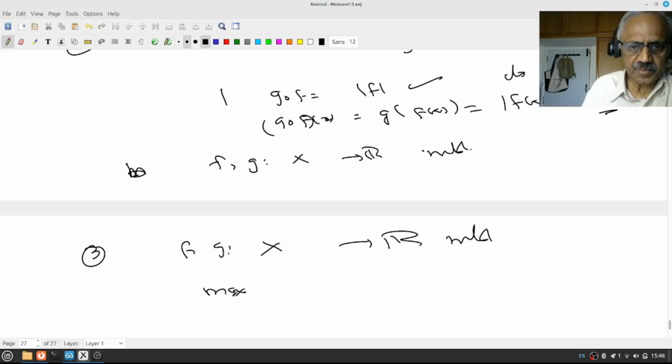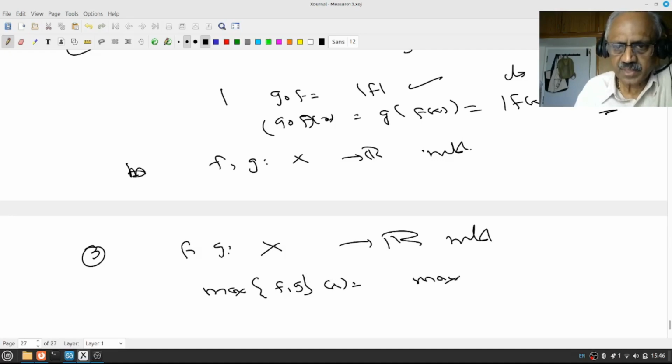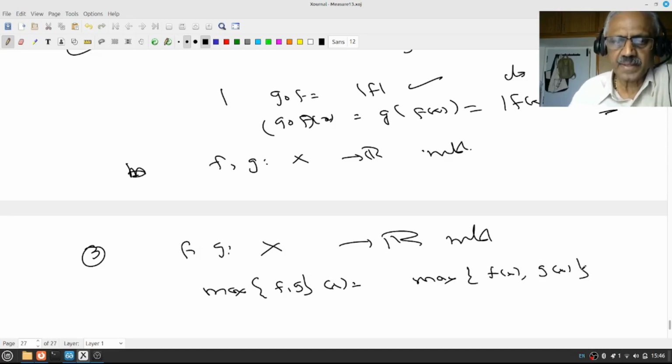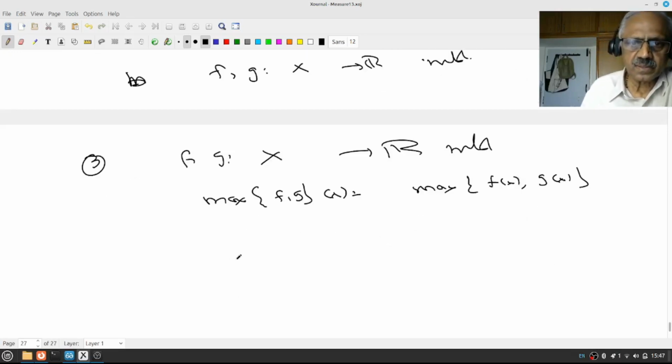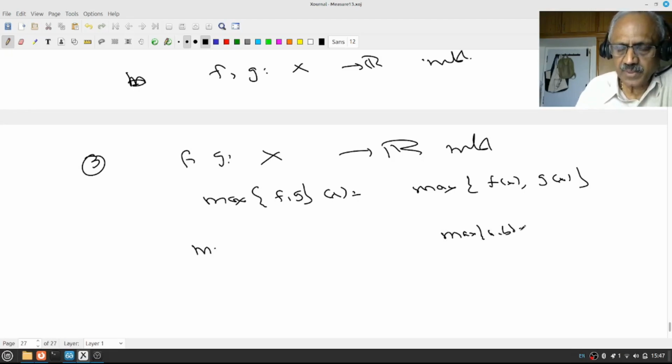And remember, we define the maximum of f and g at x by definition as the maximum of these two real numbers f(x) and g(x). Okay, right? Now this function is measurable because of the maximum of a and b, we have done that.